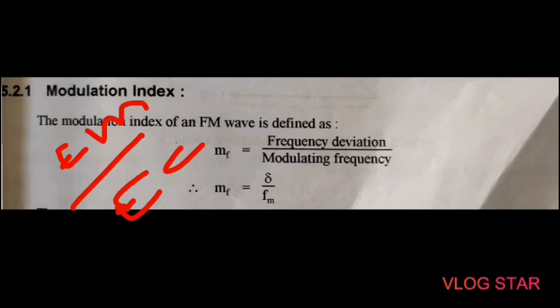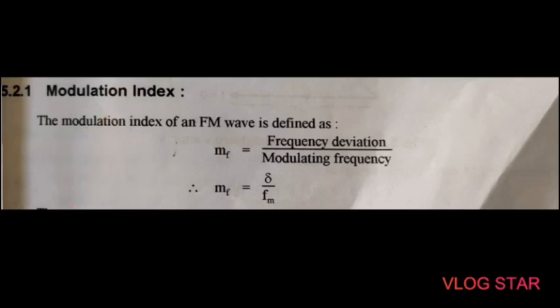In a similar way, we can also define the modulation index for the FM wave, which is given by this formula. Mf, the modulation index of the FM wave, is defined as the ratio of frequency deviation upon modulating frequency. Here the frequency deviation is denoted by del and the modulating frequency is denoted by fm.